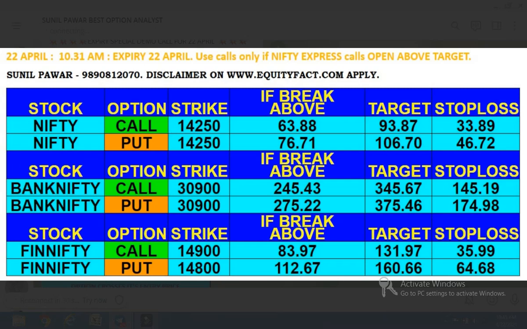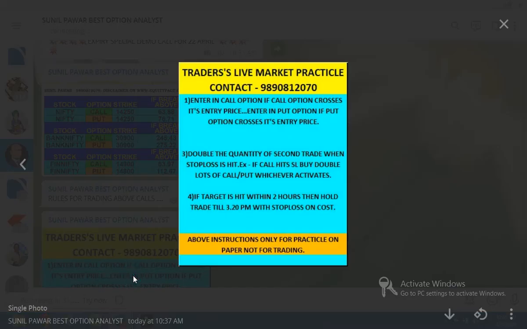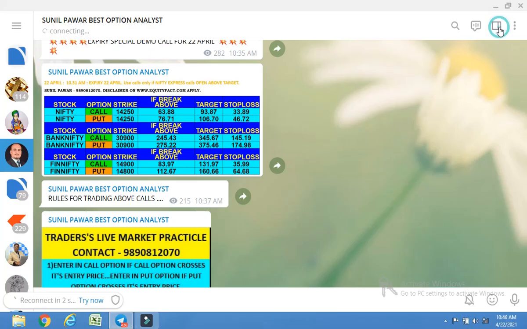These are the demo calls which are given for Nifty, Bank Nifty and Fin Nifty. So trading of these calls is like this. These are already given on the Telegram channel. Rule number 1: enter in call option if call option crosses its entry price. Enter in put option if put option crosses its entry price. Rule number 2: double the quantity of the second trade when stop loss is hit. If call hits stop loss, buy double quantity of call or put, whichever activates. Rule number 3: if target is hit within 2 hours, then hold the trade till 3:20 p.m. with stop loss on cost. I'll tell you in detail.